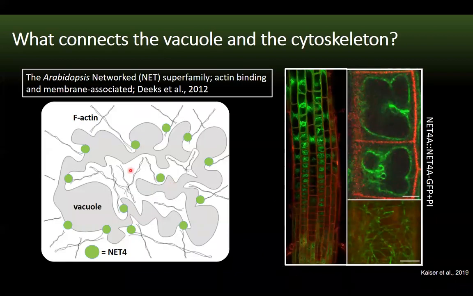We thought that the connection might be some kind of adapter protein, and two members of the NET4 family seem to be the perfect candidates for this job, since at least one of these two is not only actin binding, but also localized to the tonoplast.